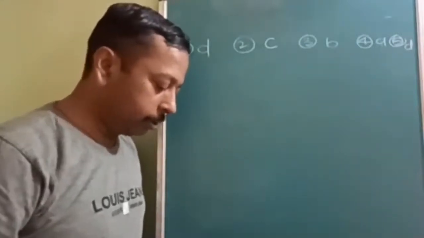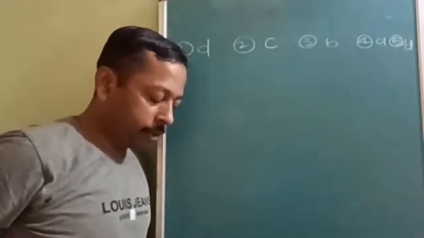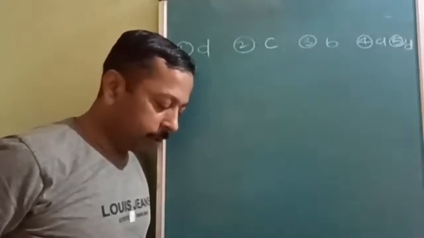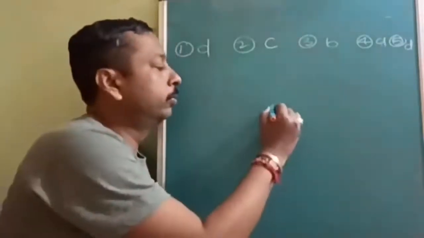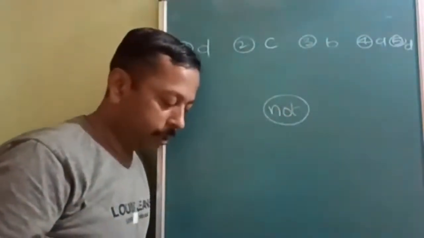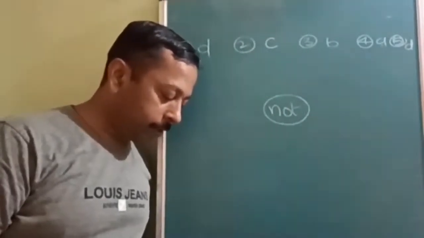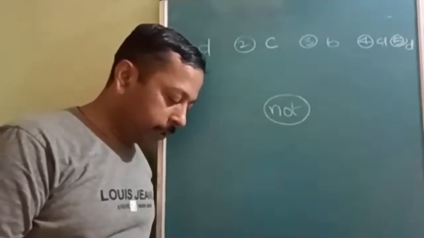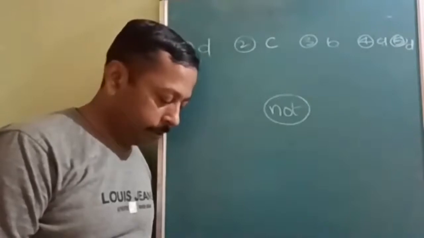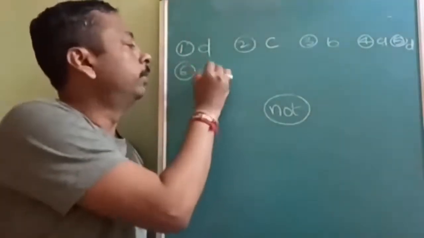Let us see the sixth question. Which of the following is not a characteristic of chemisorption? Option A, adsorption is irreversible, not. When you study this question, try to understand which of the following is not a characteristic. Irreversible, decreases with increase in temperature, is specific, and increases with increase in surface area. What is the answer? Good. The sixth question answer is option B.